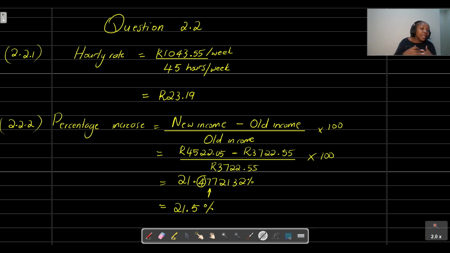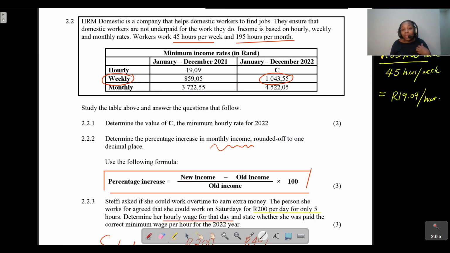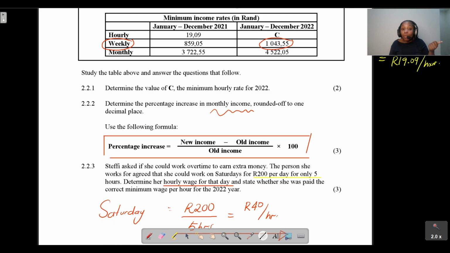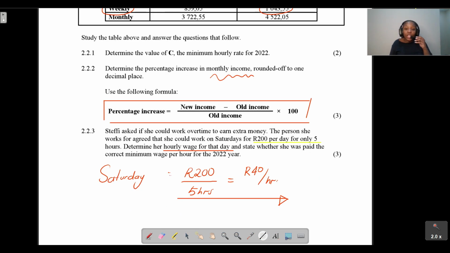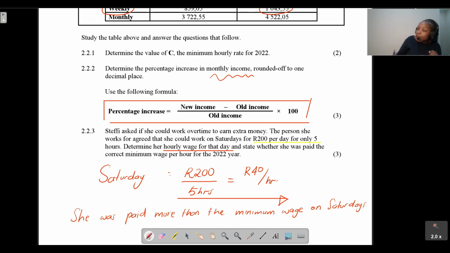However, we can see that when she works on a Saturday, she's getting paid more than that minimum wage. She's not getting paid less than the minimum wage, she's getting paid more than the minimum wage. So that is obviously then the correct amount. Therefore, we can just say that she was paid more than the minimum wage on Saturdays.